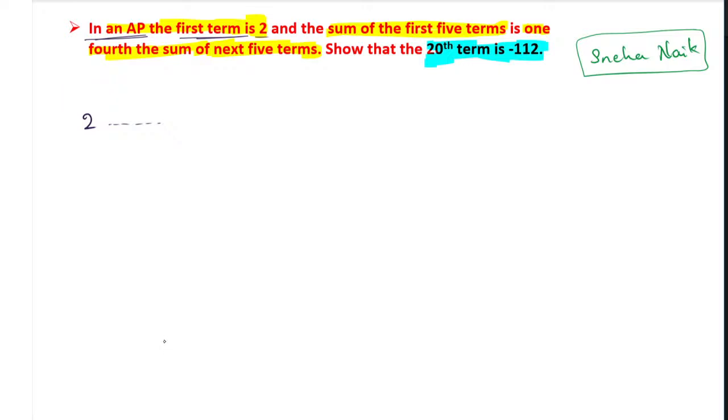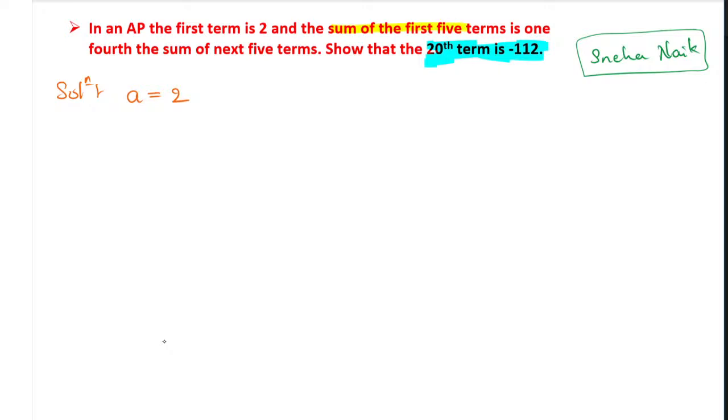So what do you mean by first term? The a value, yes. So the a value will become 2. Very good. The a value is nothing but the 2, the first term. Next, what is the relation they have given? Read the question once again. I will mark that, so you can understand.